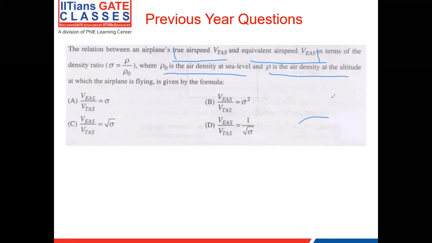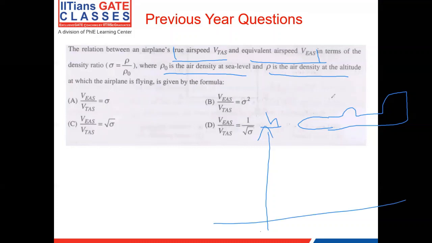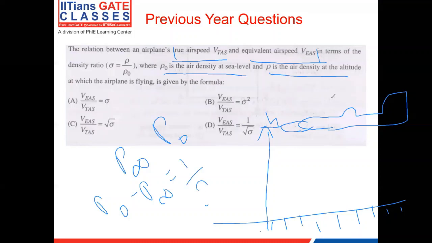So consider you have an aircraft flying at some altitude h, and this is the sea level, which they have mentioned over here. The pitot tube in front of the aircraft would basically measure P infinity and P naught. And P naught minus P infinity is nothing but your dynamic pressure, half rho infinity V infinity square.